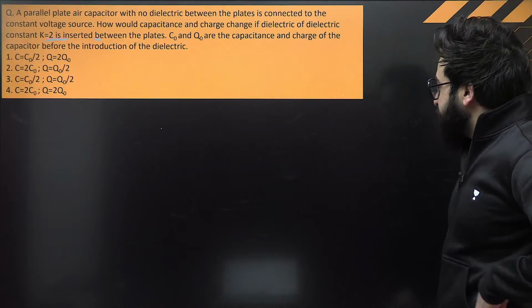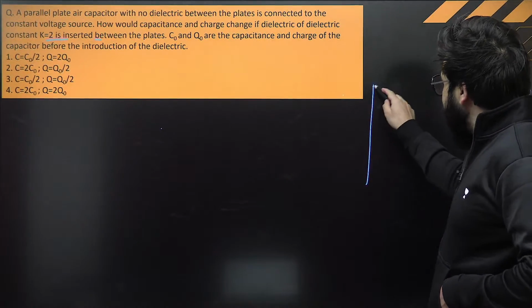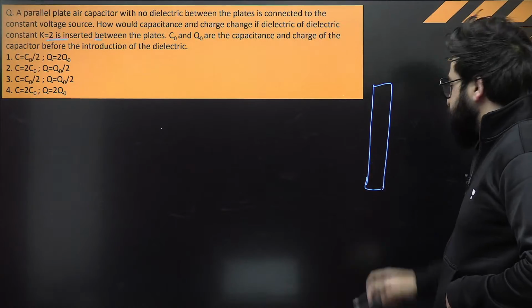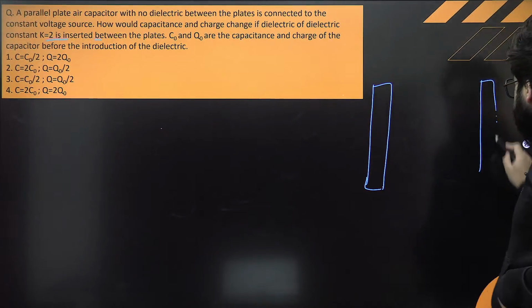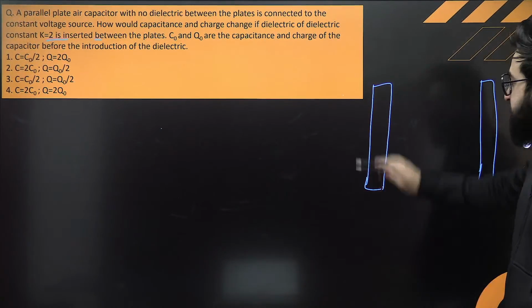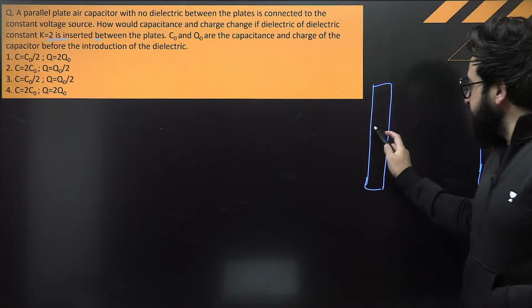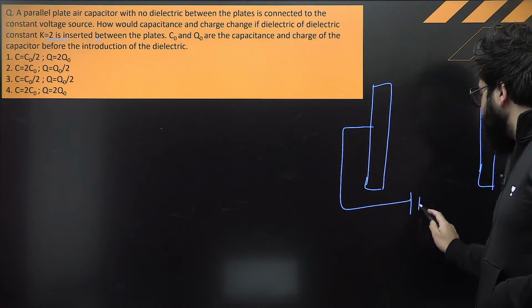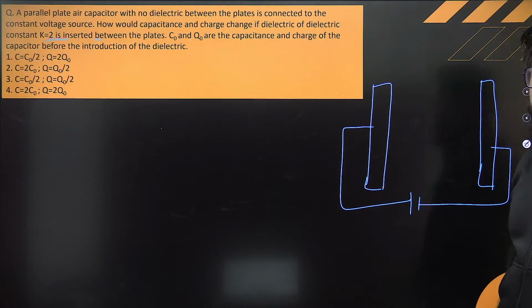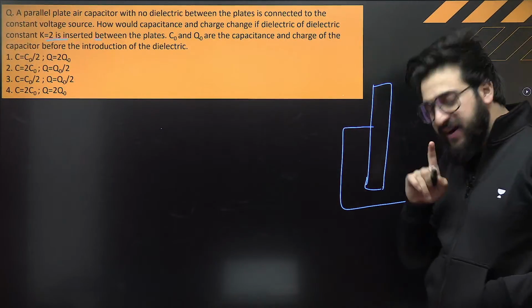Let me just make you understand this question. It is saying that we have a parallel plate capacitor. I'm just making it over here. This is the first plate, this is the second plate. It is saying that it is connected to a battery of constant voltage exactly over here. This is a battery.